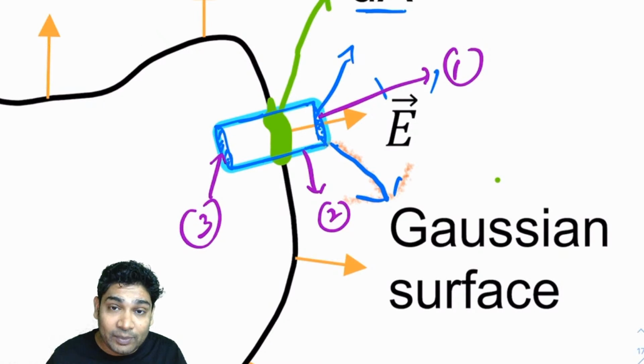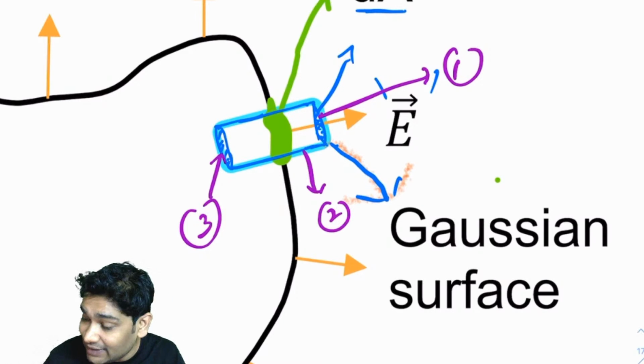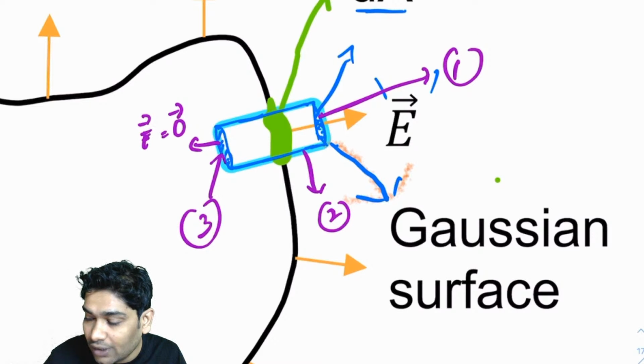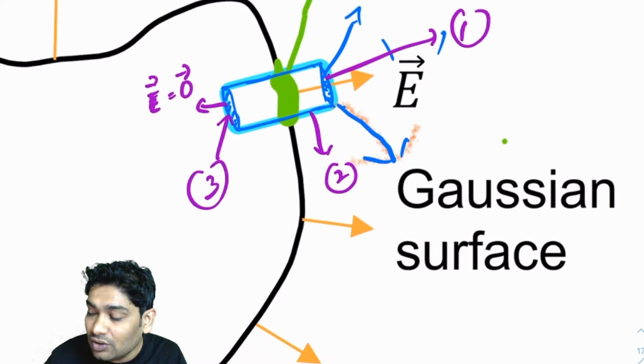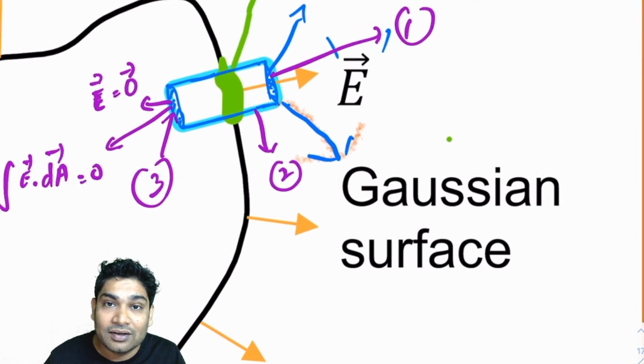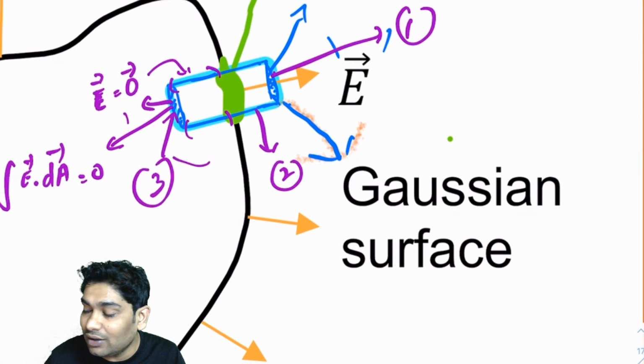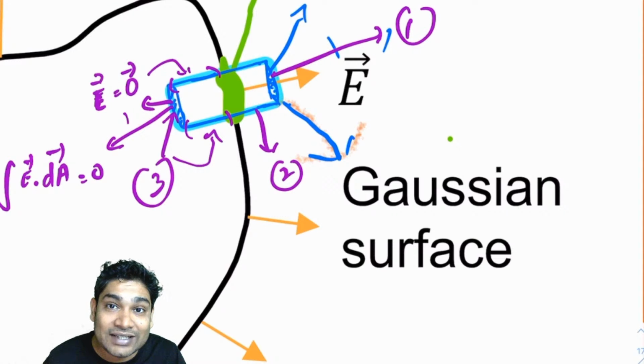Now you will realize what will be the flux through surface 3. It will be 0. Why? It is lying inside the conductor, and inside the conductor E is 0. So here you realize E anywhere is 0, which means the integral of E dot dA for this surface would be 0. Similarly, on the curved portion it would again be 0. Why? Because here also E is 0 and here also E is 0. So the flux through this curved part is also 0.